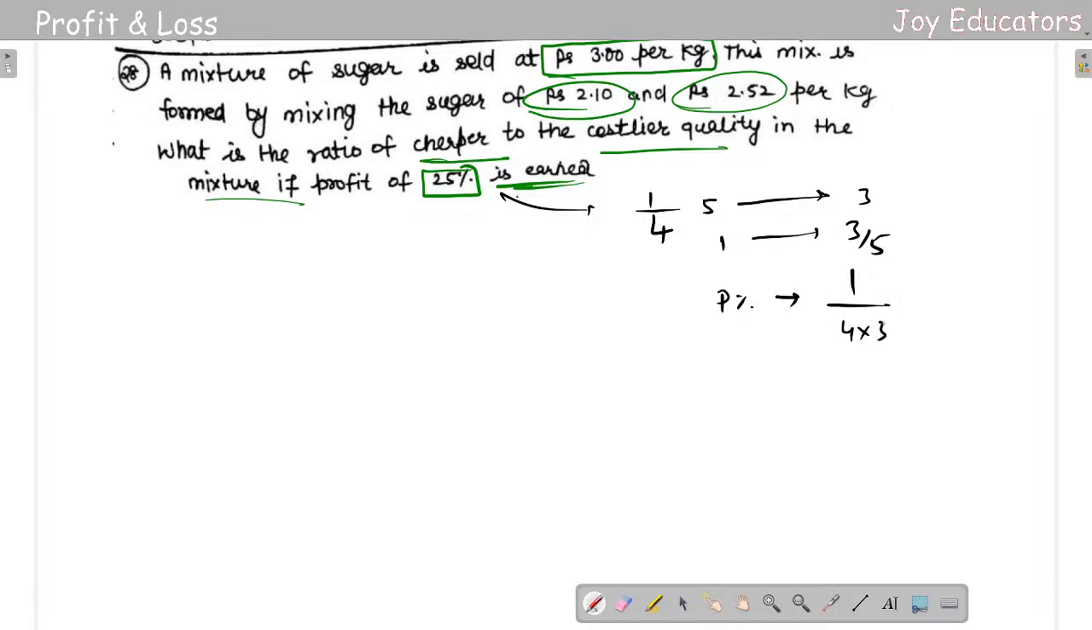4 into 3 by 5, the 5 will be going up here. Just a minute, sorry for this. So that is the profit percent. Okay, sorry. The mixture is formed by mixing the sugars of 2.10 rupees per kg. So I'll take the cost price, they had said the cost price. So what I'm going to do here is, let us know the cost price.